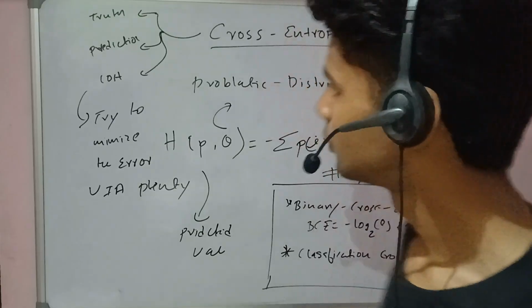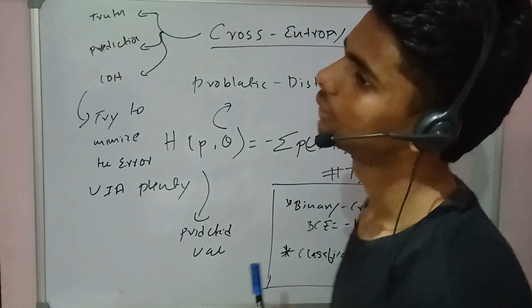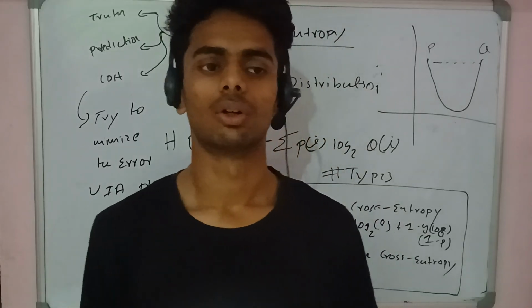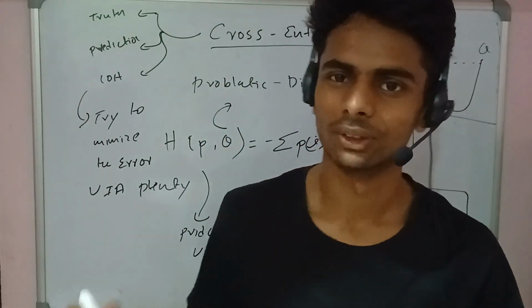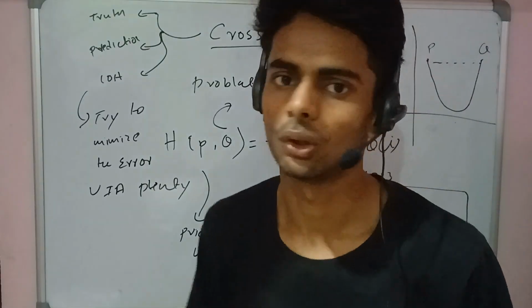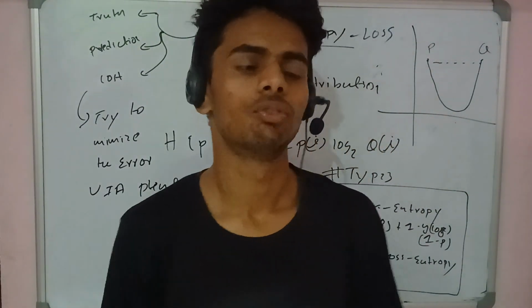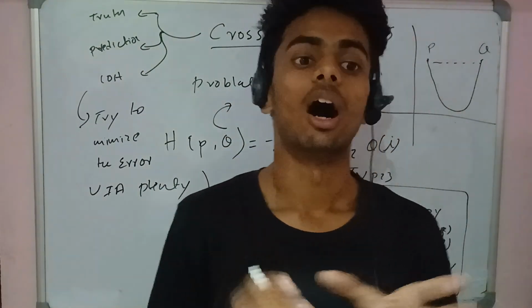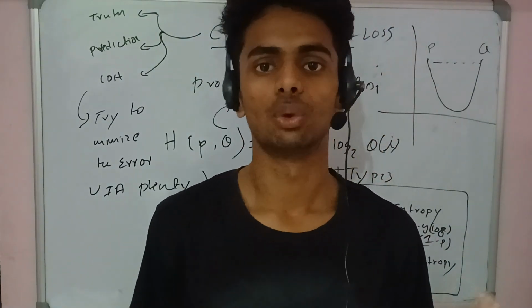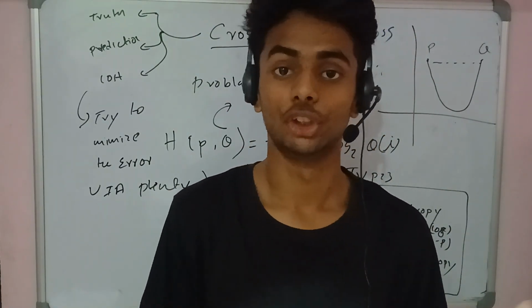So let's talk about cross entropy. It is a loss function, which we can call cross entropy loss. In cross entropy we focus on how much loss there is between the actual and predicted output, like two different probability distributions.